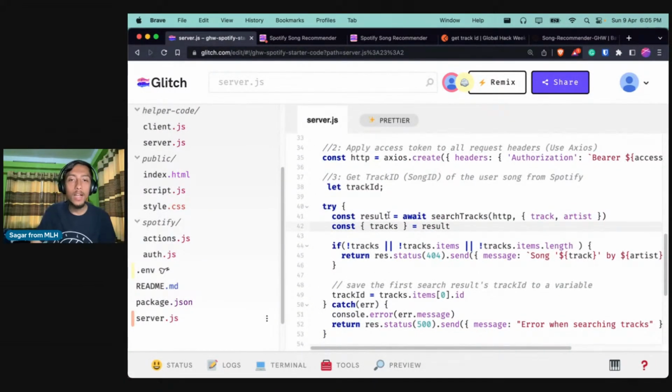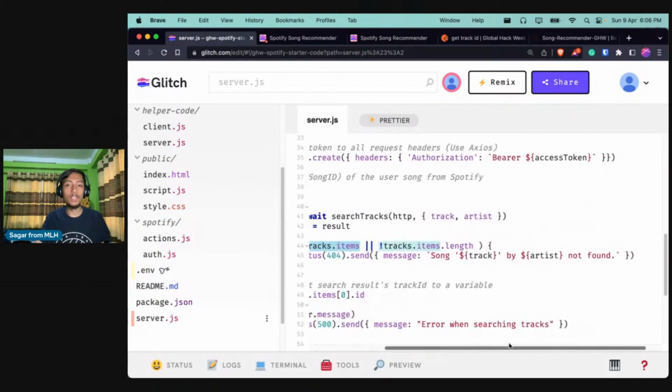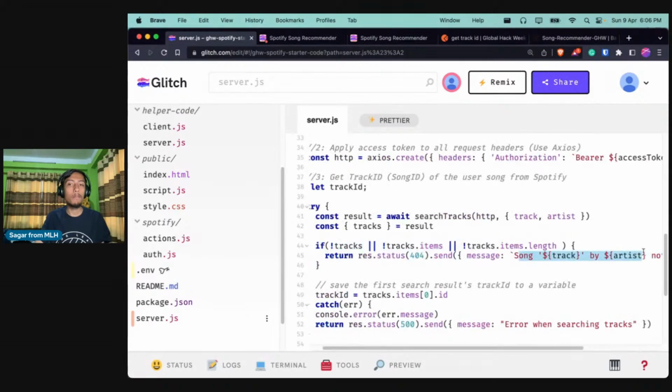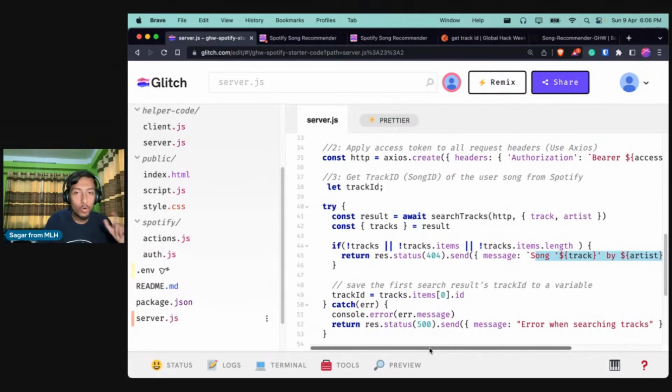Cool. So we are calling that API, and we are storing the result in the track object, and this is just some basic error handling. So if we could not find any track, or if we find the track but the track is a list of songs, right? So if there are no songs or the array length is 0, we are just returning some error message saying that that song by that artist is not found. So if there is no match for the song and artist, it will return this message.